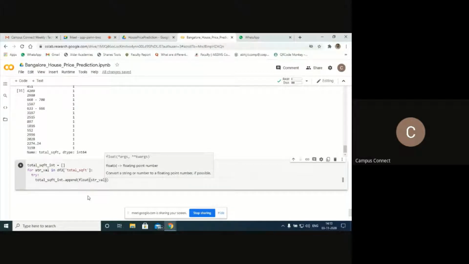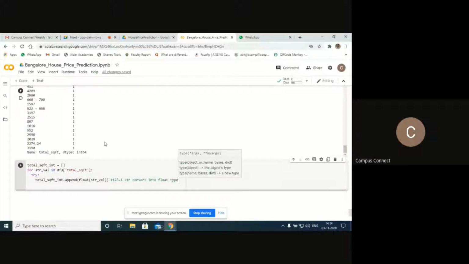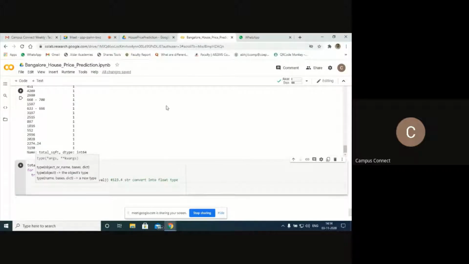Let us imagine the value is 123.4, a floating value. Obviously this is in a different format over there. So first what I need to do is convert into floating type, the string value converted into a floating one. That statement will do that.